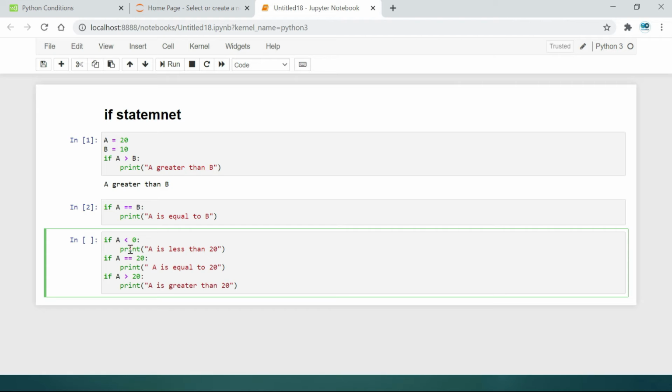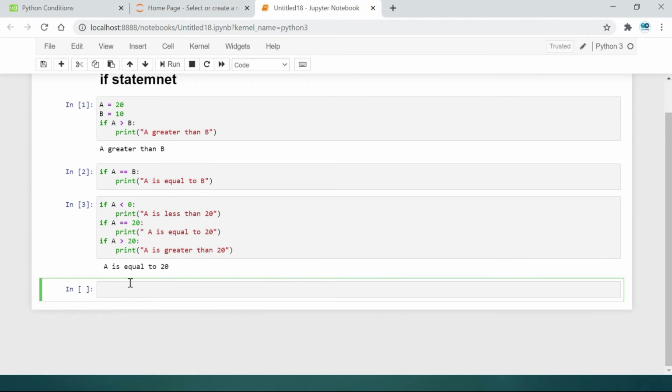Which if condition should be acceptable? Shift enter. Yes, A is equal to 0. It means this if condition will be false, then it will come to this if condition. Here the if condition will be true, the if condition will be successful, then this if condition is not needed. Here the program should be closed. A is equal to 0, equal to 20.